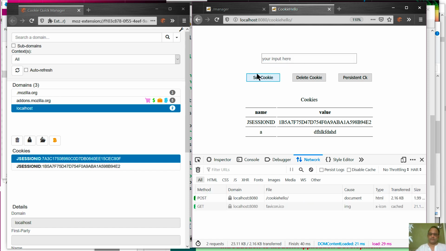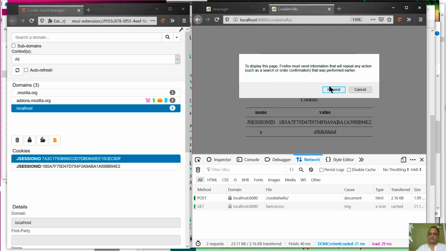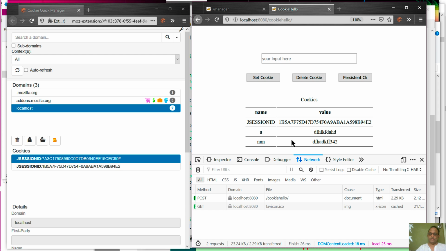Again, set cookie. And now I see the previous cookie. If I want to see the current one, I can do resend, and I will see it. Of course, it doesn't have to be a resend of the form. It can just be a get request.